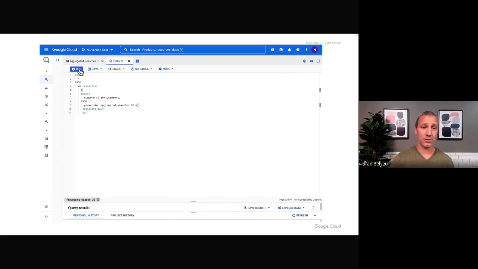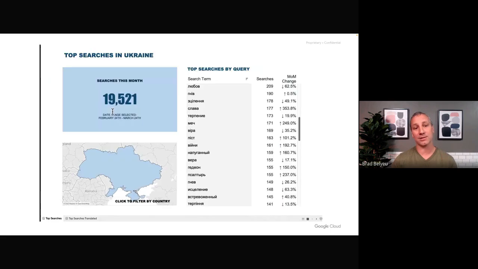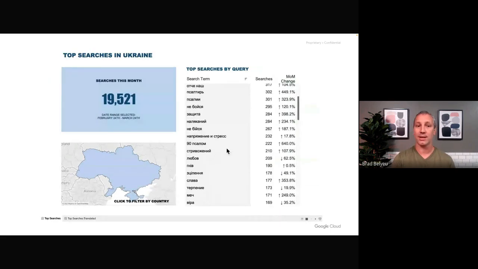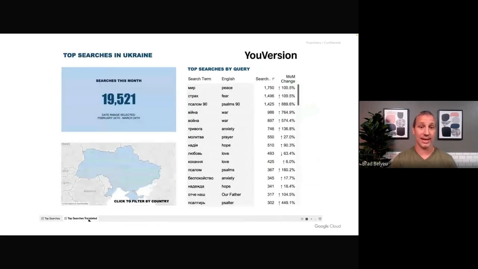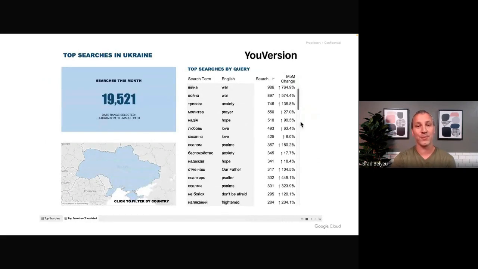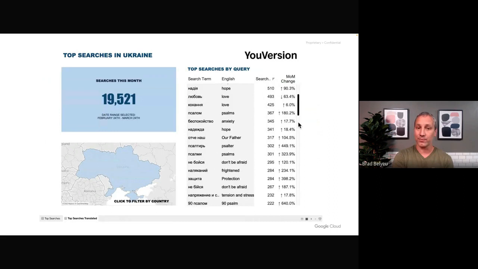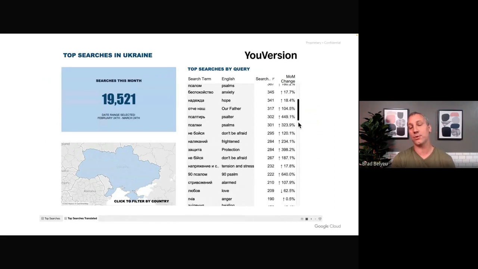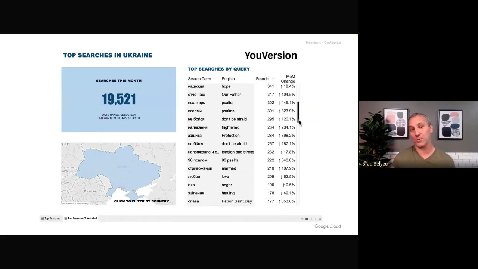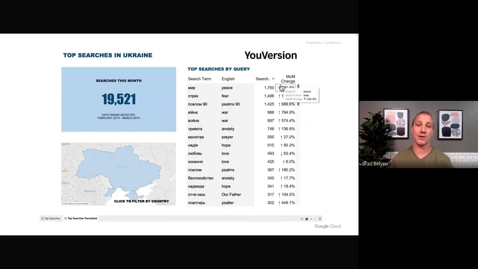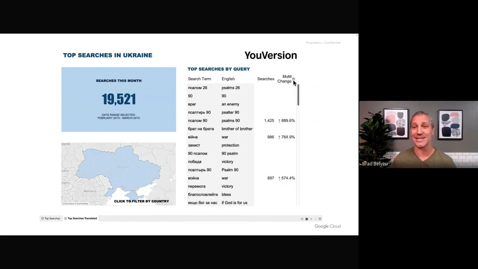In the console, what we can do is use the ML Translate function and pass our first parameter as the query and tell it we want English translated text. Then it gives us this really neat looking dashboard where we can see side by side the search term, which I still don't know if it's Russian or Ukrainian or what it is, but what I do see here is an English translation, which I can read, and that's going to save me and my entire team a bunch of time and effort.